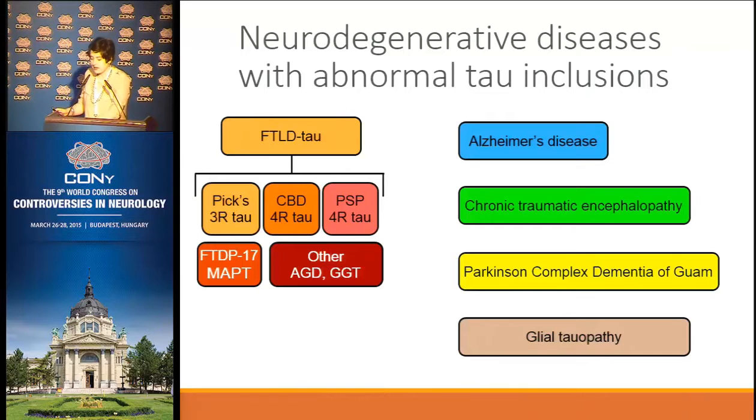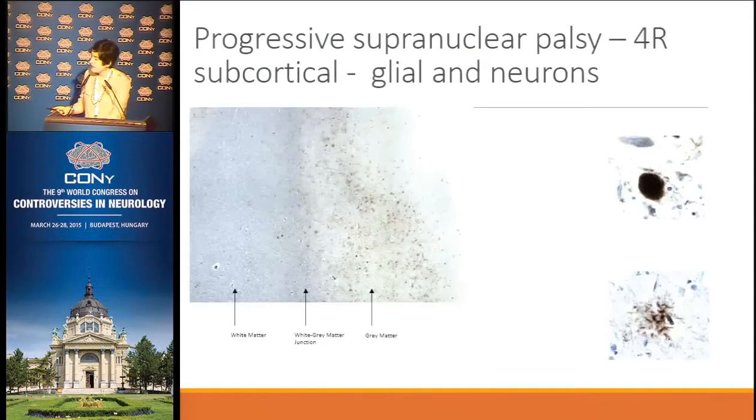Maybe we will be able to say that they are also a spectrum of the disease. I just brought some examples of what I was saying until now. So this is an example of progressive supranuclear palsy. In all the cases I will show, we use the same antibody. It's a pan antibody for phospho-tau. It's called CP13, to look at the changes.